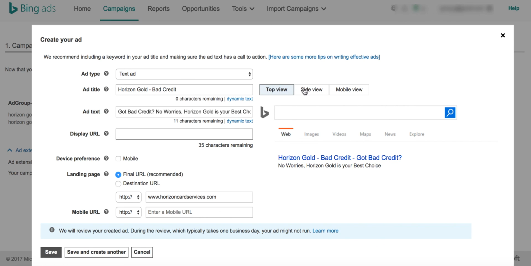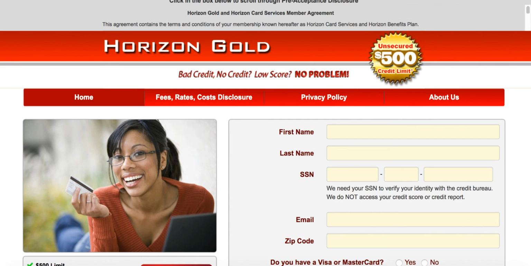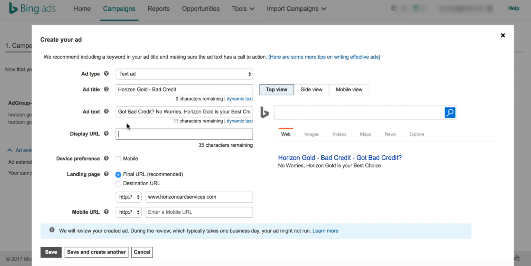Display URL is something where you show where the actual user is going. So don't give your affiliate link here. Instead, give display URL as Horizon Card Services, because that's where the user is routed once he or she clicks on that particular keyword or ad.